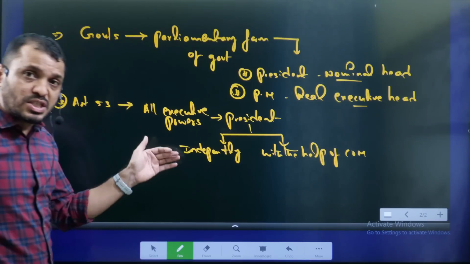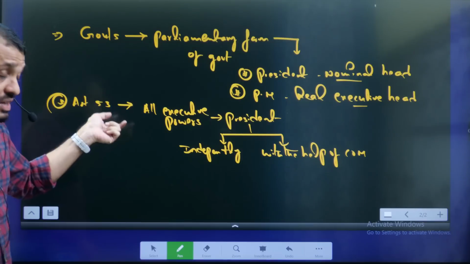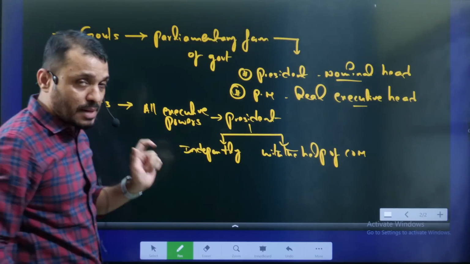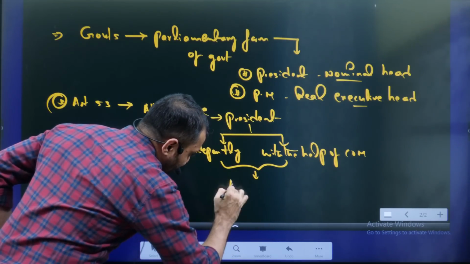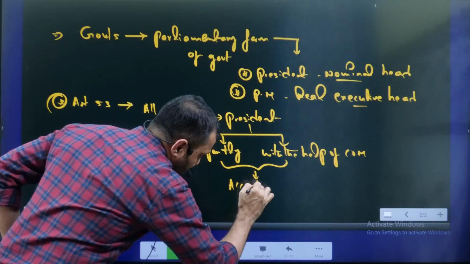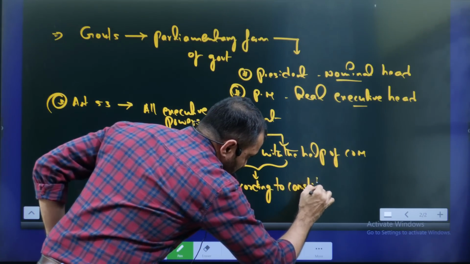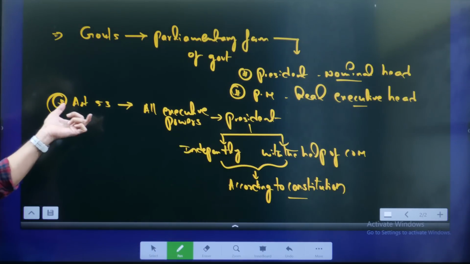In which condition the President will discharge the duties independently, we will discuss in some other videos where we will cover the President's discretionary powers. We are not discussing that here, only with the help of the Council of Ministers. But whichever the way, it is only according to the Constitution. He cannot violate the Constitution. This is the first aspect you have to understand.